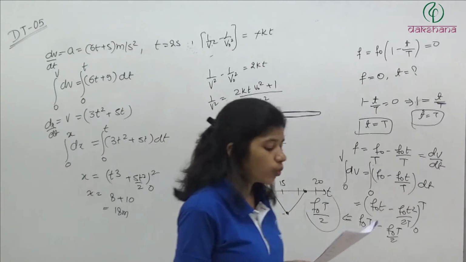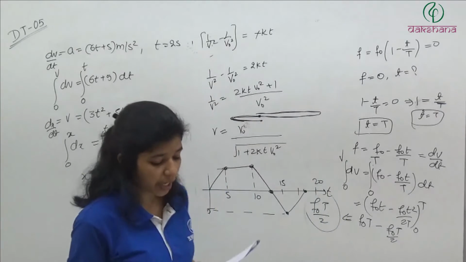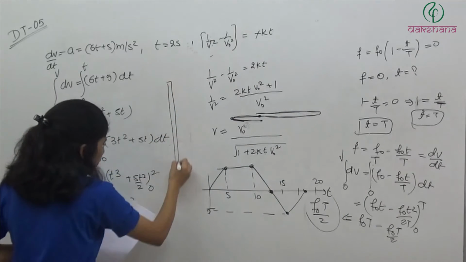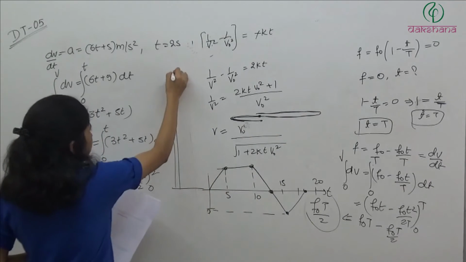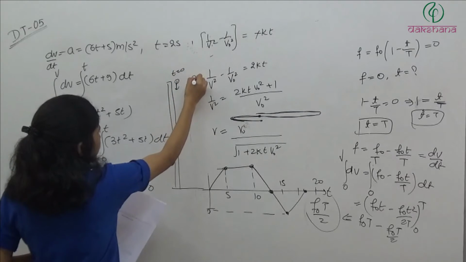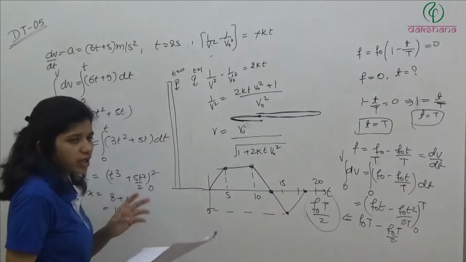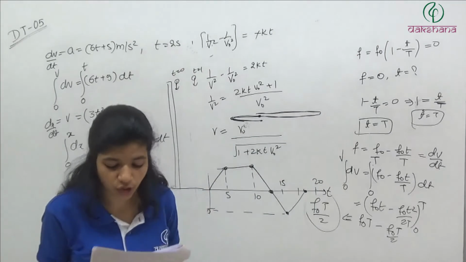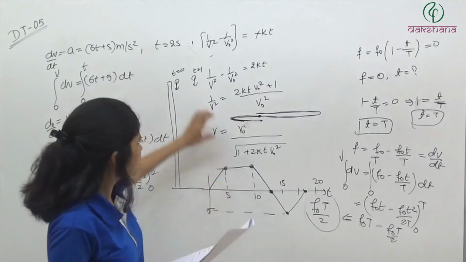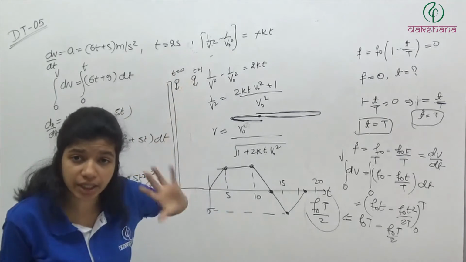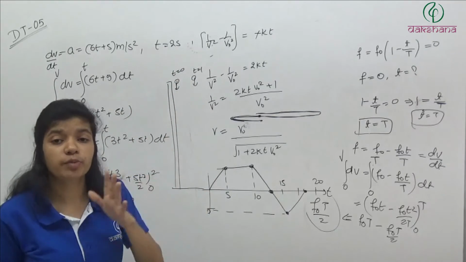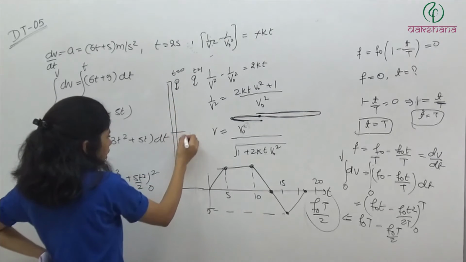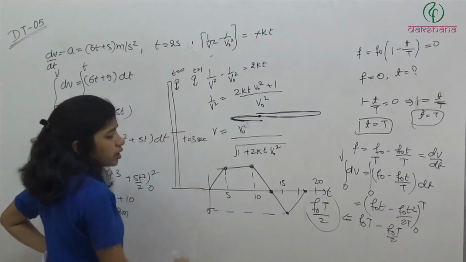Question number 20. 2 balls are dropped from the same height at 1 second interval of time. So they are dropped from the same height. We dropped this one at t is equal to 0, and the second one we dropped at t is equal to 1, after an interval of 1 second. The separation between the 2 balls after 3 seconds of the drop of the first ball. After dropping the first ball, after 3 seconds, what will be the separation between the balls? So it was dropped at t is equal to 0, after 3 seconds, what will be the time for it? t is equal to 3 seconds.